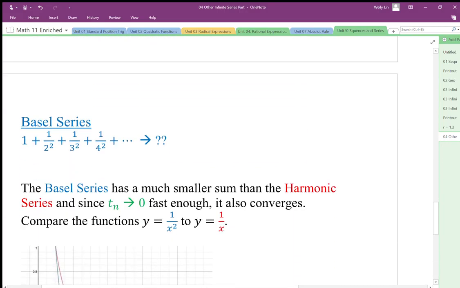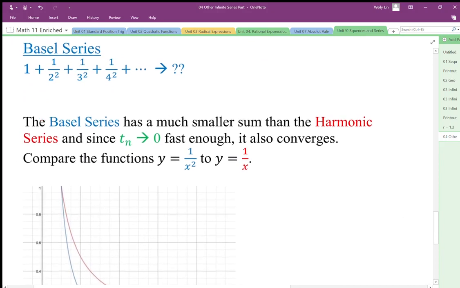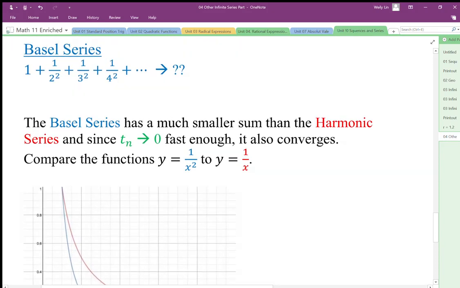An example is the Basel series. When we look at it, the denominator is squared. So this is not exponential, it's quadratic. We're going to do 1 squared, 2 squared, 3 squared, 4 squared. The Basel series happens to have a finite sum. Now this sum happens to be pi squared over 6.